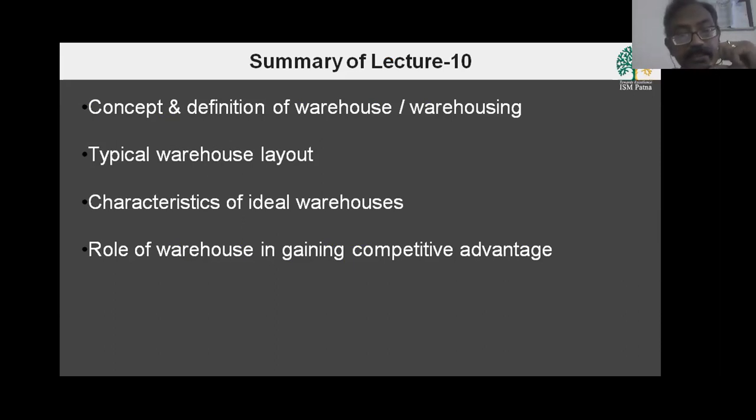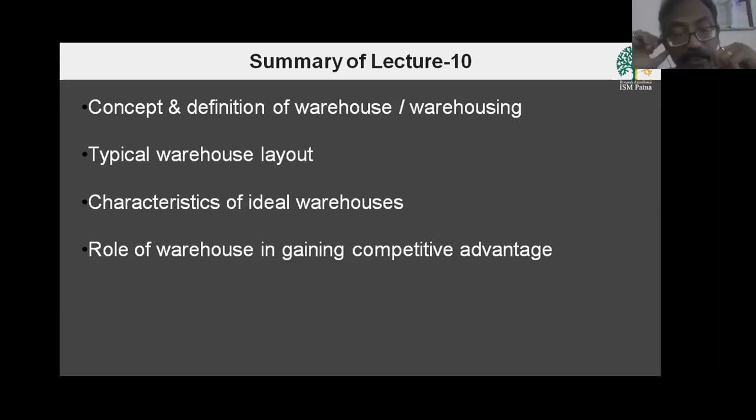And we also discussed the characteristics of an ideal warehouse, where safety considerations should be taken care of. The warehouse should be efficient. Wastage should be minimized. Material handling requirement should be minimized. So all these things we have discussed.